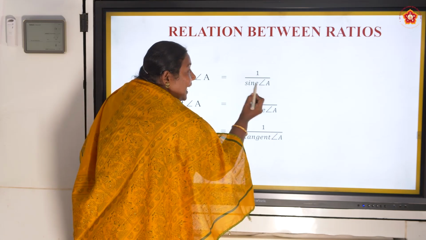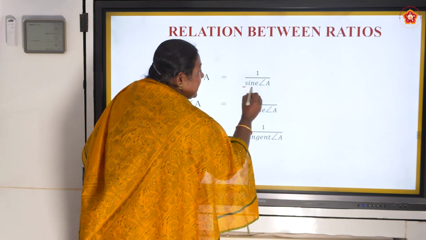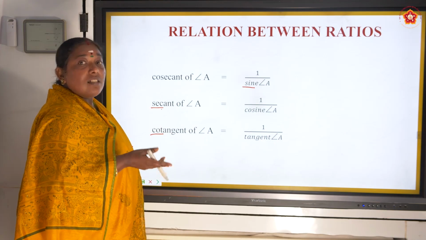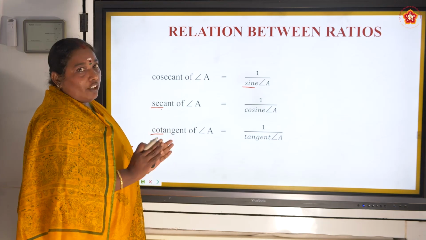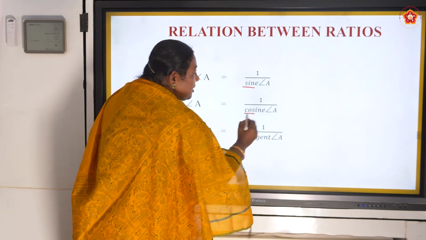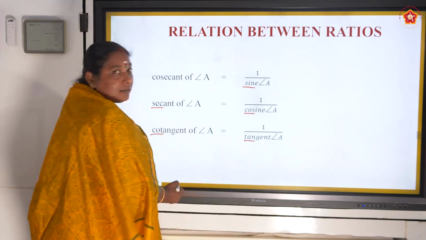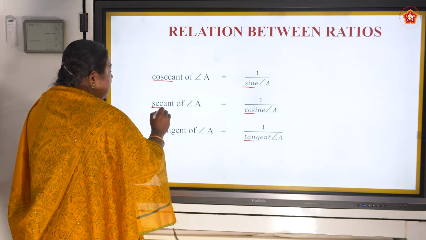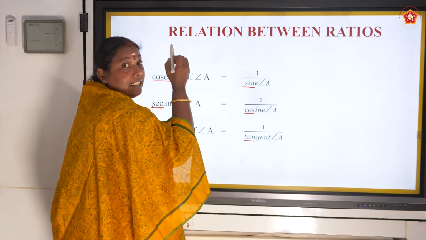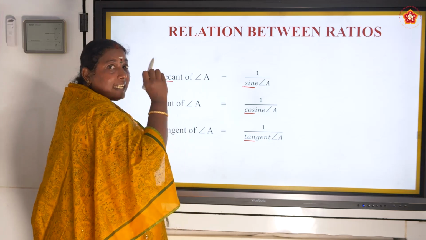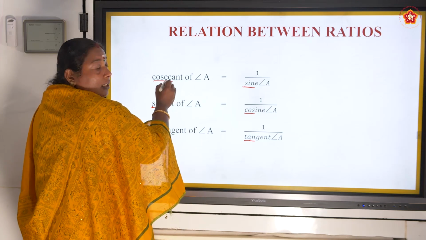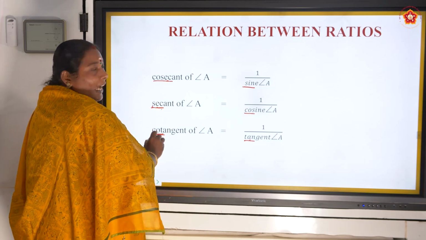So we call sine, S-I-N-E, as S-I-N. But never ever call it as sin, because S-I-N sin is something else. In trigonometry, the short form S-I-N is sine. Never call it sin, please. Next, here cos, here tan, here cosec, sec, cot. I am repeating again: sine, S-I-N-E, but we represent that as S-I-N. Sine, cos, tan, cosecant, cosec, sec, tangent.